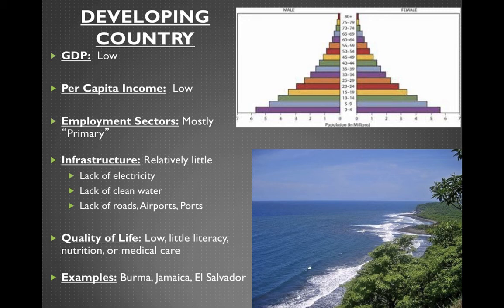So these countries vary quite a bit. Jamaica, for example, big tourist spot. So the areas where the tourists go, infrastructure is strong, but when you get outside those areas, the infrastructure is much worse.